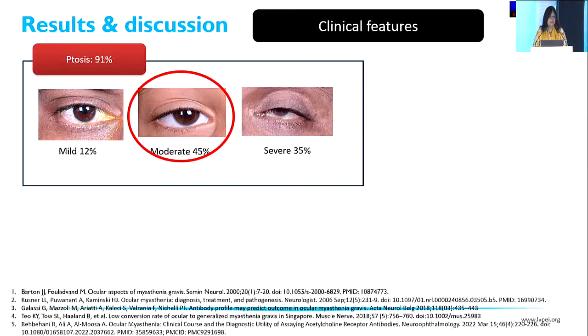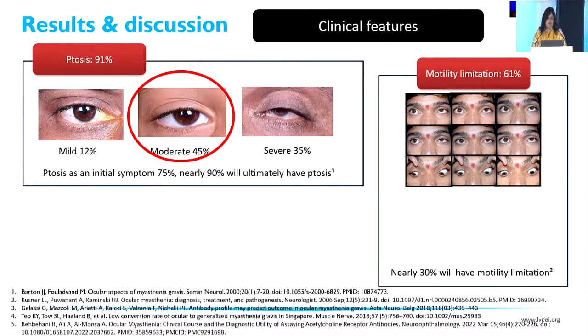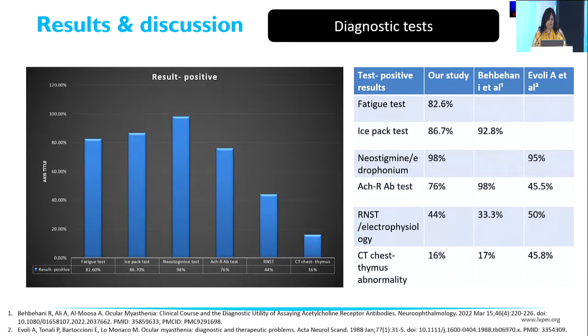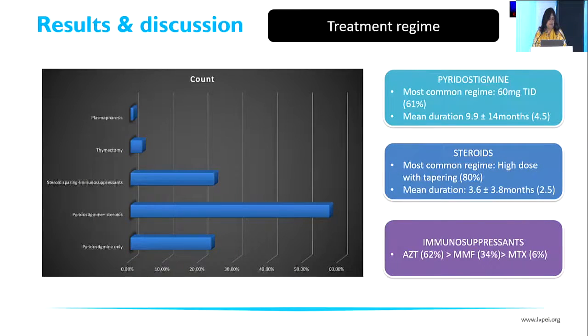Then looking at our results, ptosis was the most frequent. Limitation of motility was also noted in 61% of the cases, and generalization, more in seropositives, was noted in 13% of patients. So in this, we come to know that the edrophonium or the neostigmine test in our study was observed to be positive in 8% of this cohort of patients, and also that pyridostigmine and steroids was the most used treatment modality in managing these conditions.